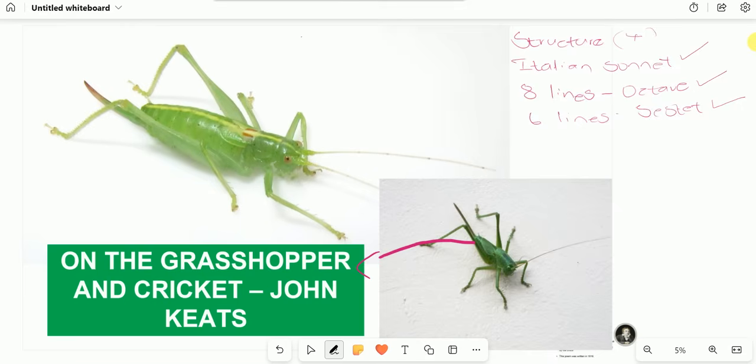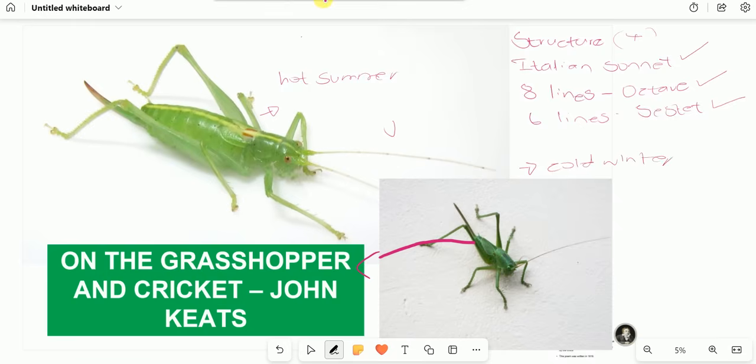So these two insects are not just insects, because for you and for myself, we just see them as insects. But according to Keats, he sees them as two representations, or should I say, they carry a very important responsibility. First and foremost, a grasshopper is going to be a symbol of a hot summer. And then a cricket is going to be a symbolical representation of a very cold winter.